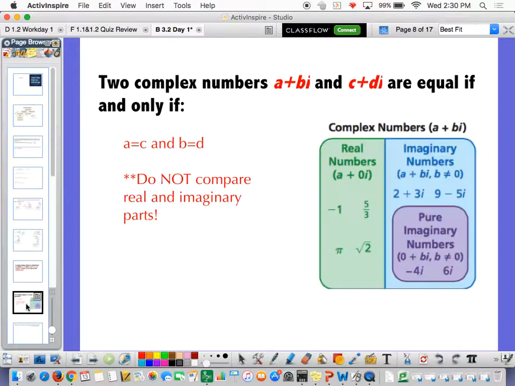So let's see. If you have two complex numbers, such as a plus bi and c plus di, they're equal if and only if a is equal to c and bi is equal to di. So let's look at it like this. If you have a plus bi is equal to c plus di, okay, then you know that you can't compare, oh boy, what now?